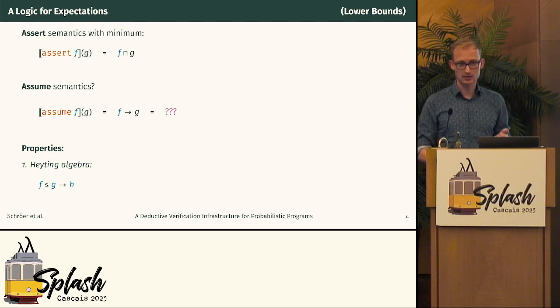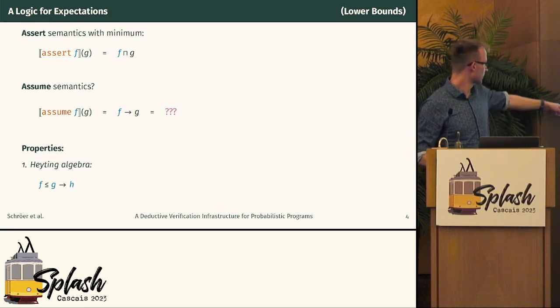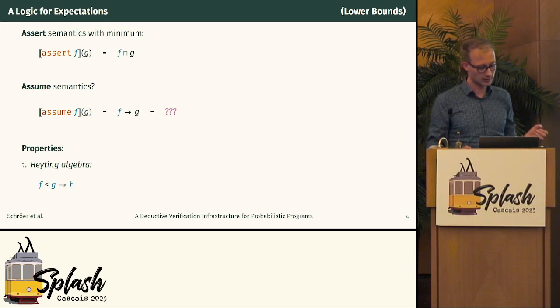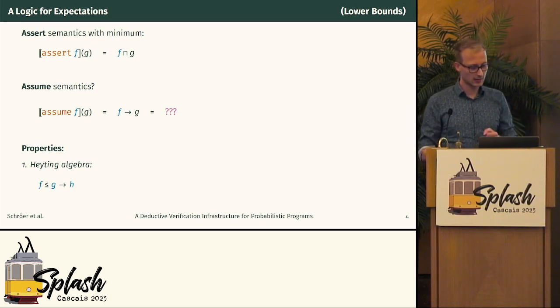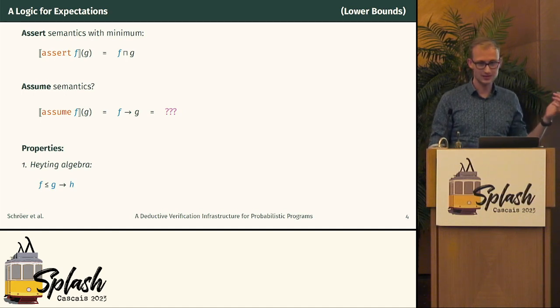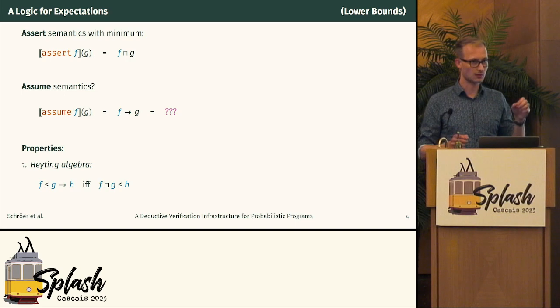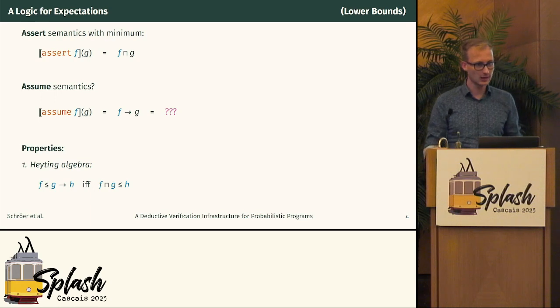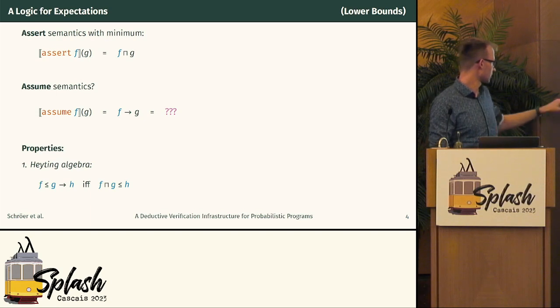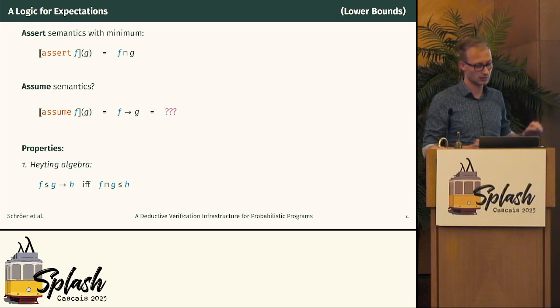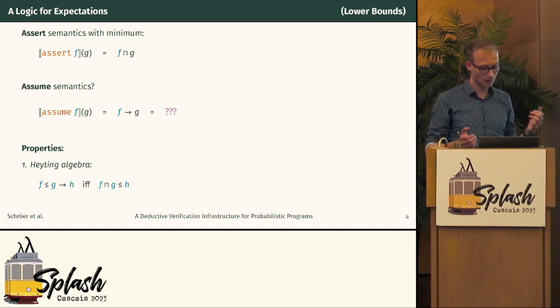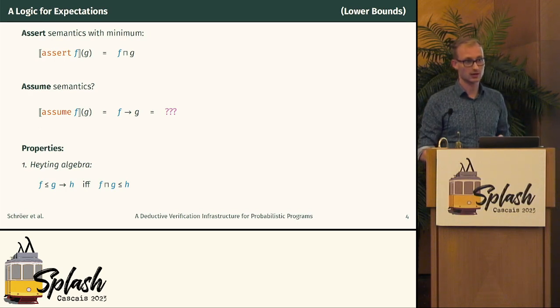And one property is that an implication, when we introduce it, g implies h down here, must make a proof easier. What I mean by this is that f being a lower bound to g implies h should be the same as looking at the minimum of f and g as a lower bound to h. So introducing an implication on the right-hand side of this inequality is the same as shifting this assumption g to the left-hand side, which really makes this inequality easier. So here the meaning is: implications make verification easier.